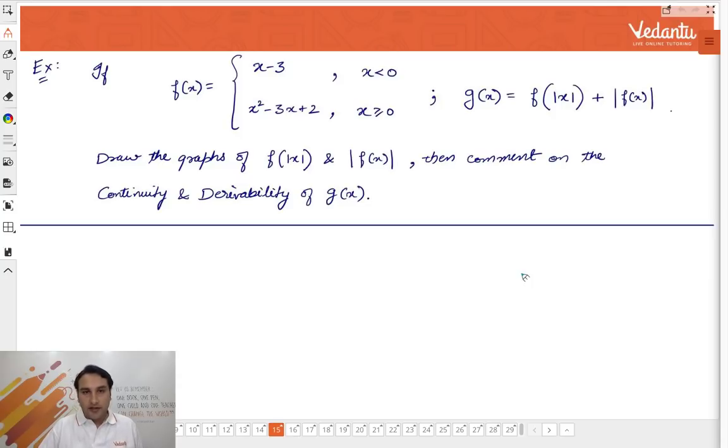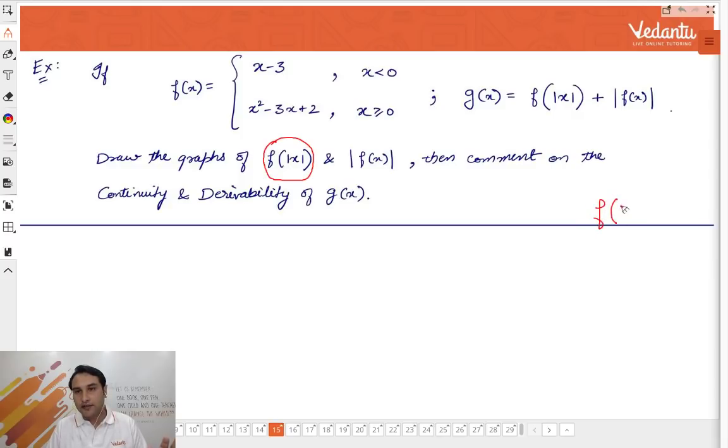Again, read this problem. In this problem, I will teach you the concept, first teach you this. Okay? Just read this problem once properly. After that, I will teach you this thing.